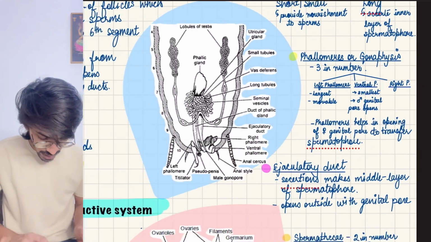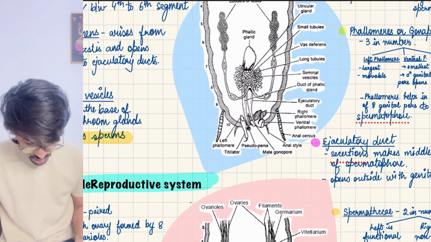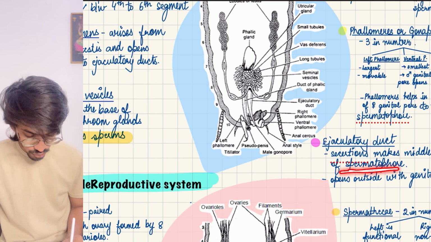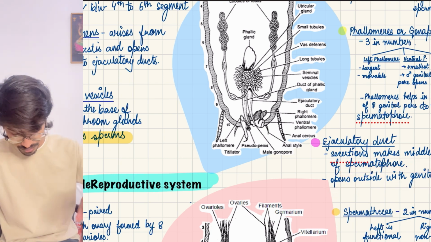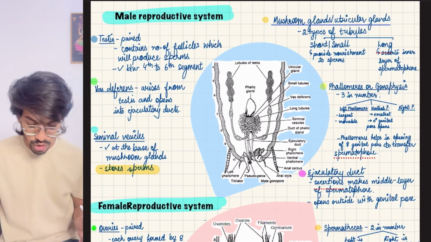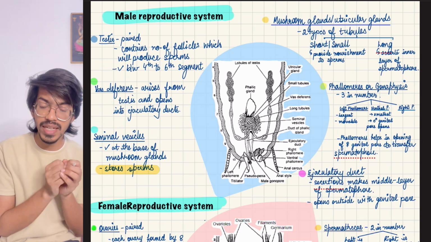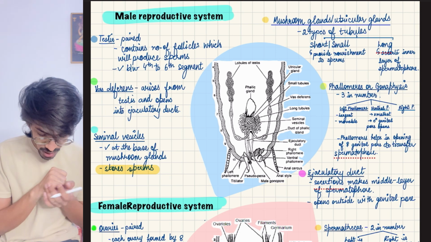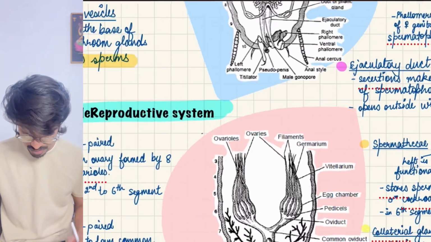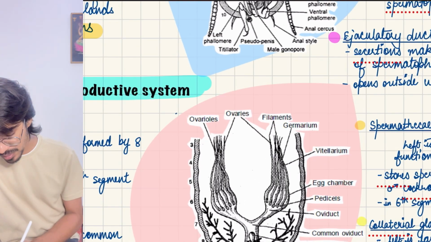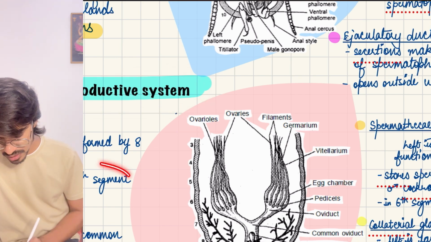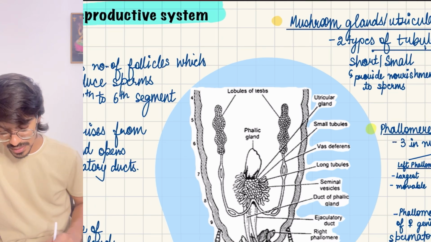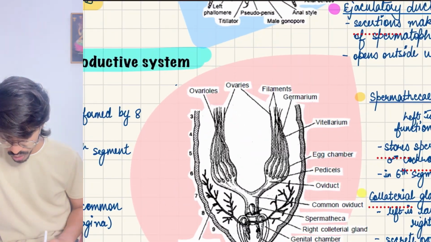Then we have the ejaculatory duct, which forms the middle layer of the spermatophore and releases it out. So the mushroom glands are responsible for the inner layer formation, the ejaculatory duct for the outer layer formation, of the spermatophore. Then the female reproductive tract: ovaries are present in 2 to 6 segments. Mushroom glands are present in segments 4 to 6.